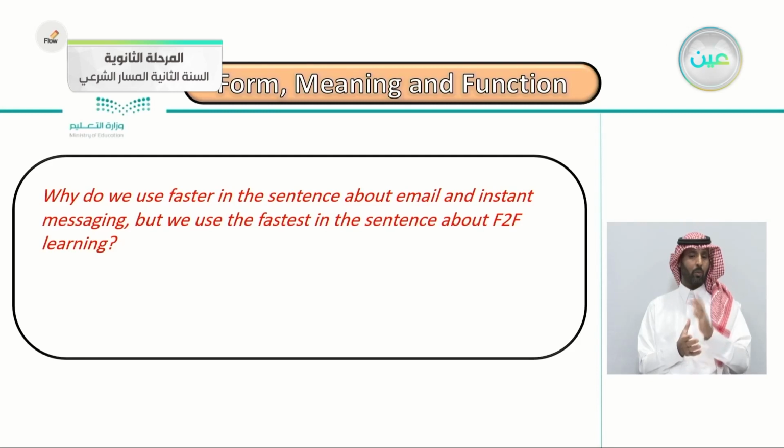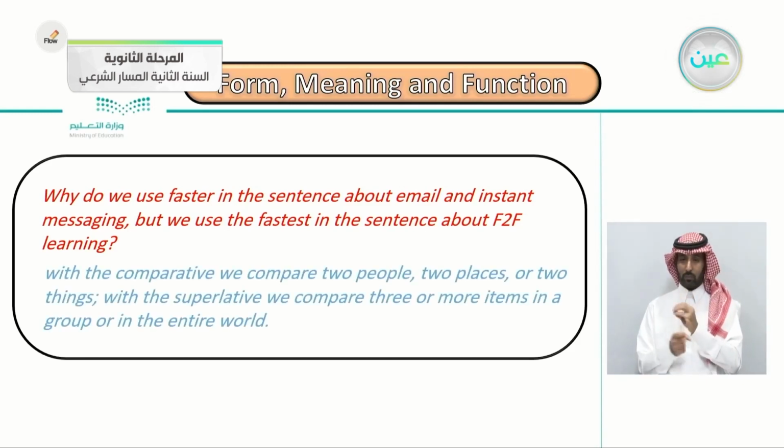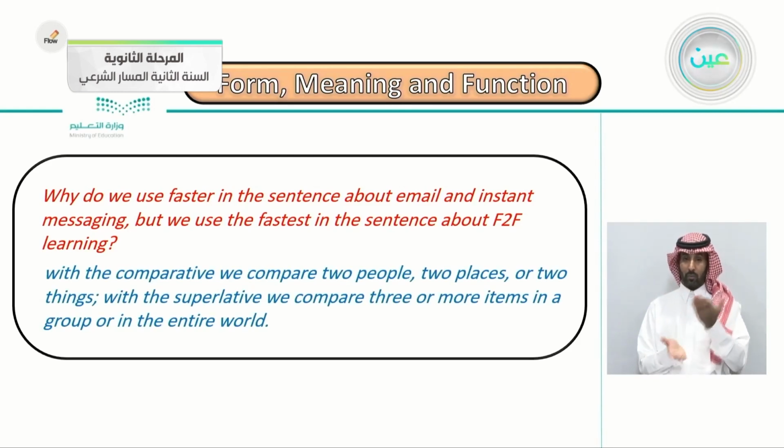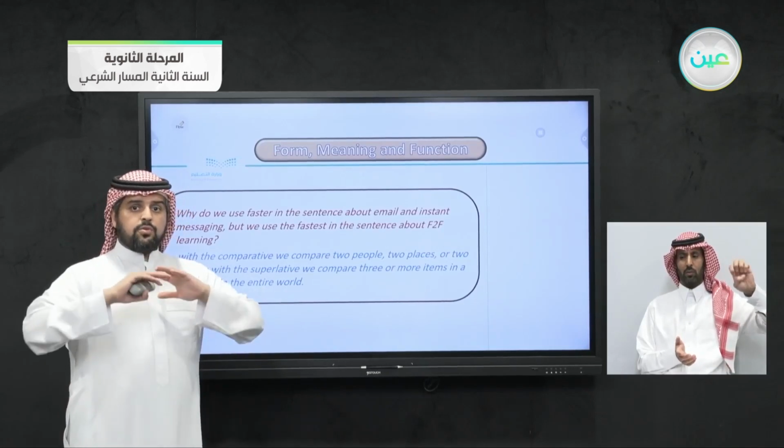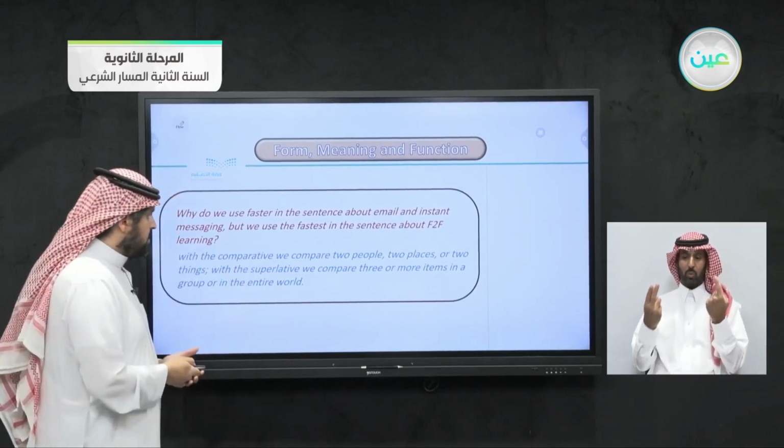Why do we use faster in the sentence about email and instant messaging, but we use the fastest in sentences about face-to-face learning? With the comparative, we compare two people, or two places, or two things. With the superlative, we compare three or more in a group, in the entire world. So with the superlative, you are comparing it to the group or to the entire world.